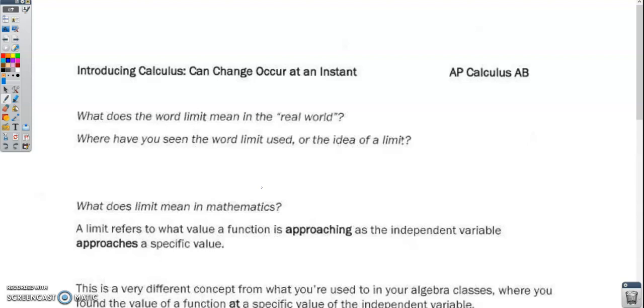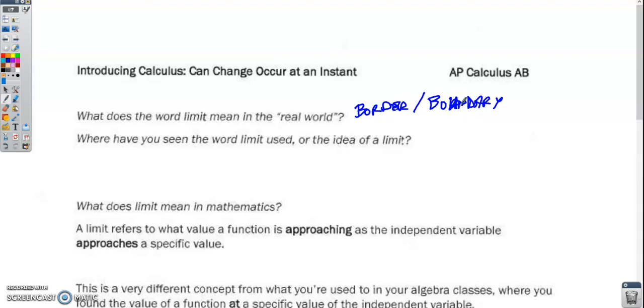To me, when I think of a limit in the real world, I'm thinking of some kind of border or boundary that we can't exceed. Let me spell boundary right. Which leads us right into the next question: where have you seen the word limit used, or the idea of a limit?